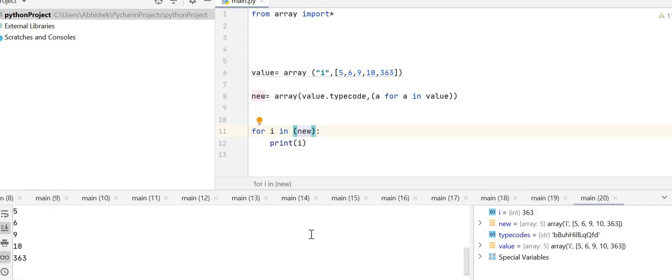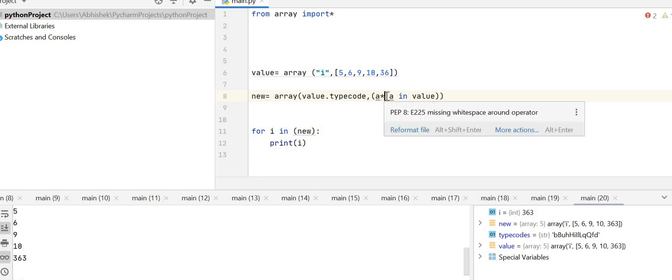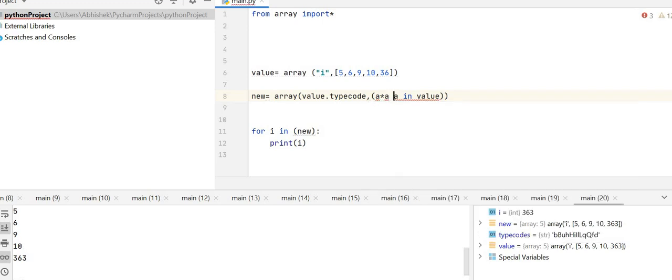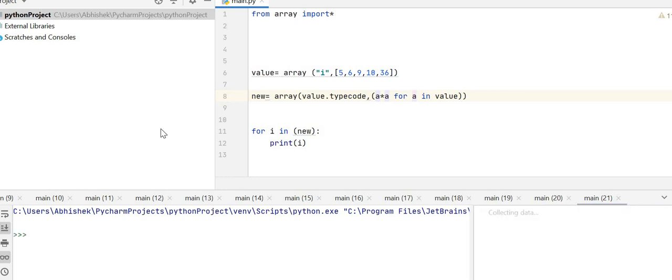Now can I write squares of the array? I think I should reduce the value. Yeah, I know the squares. Now I'm going to do a squared, like this. Now I'm going to run the code.